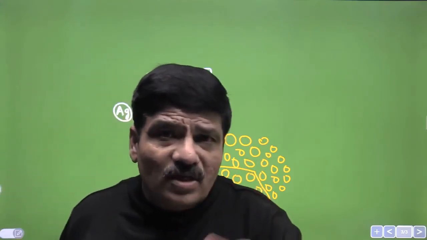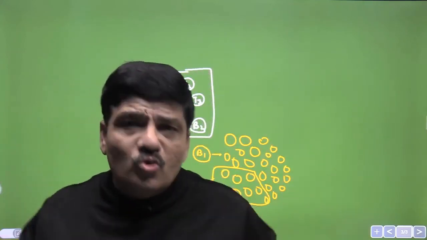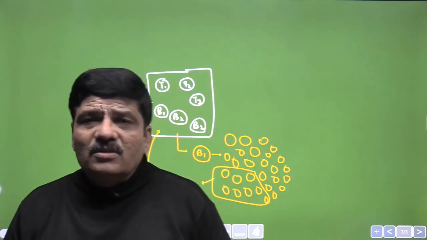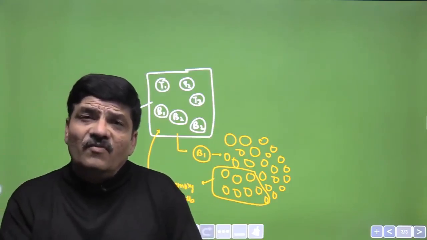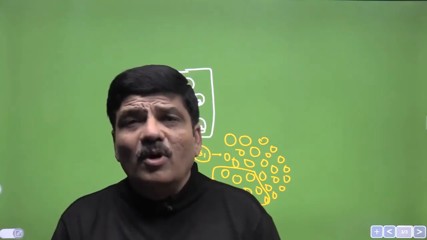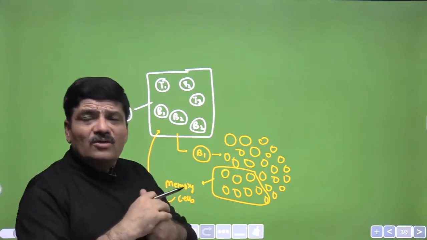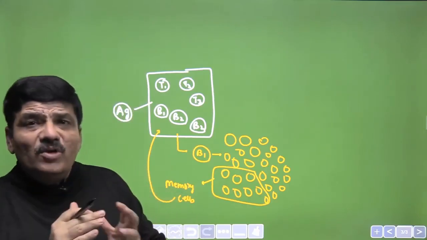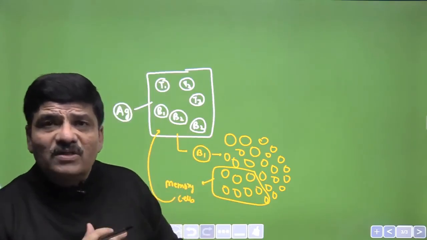Next time this pathogen or antigen enters your body, the response will be huge, and this is how a large number of diseases are sometimes associated with very long term immunity. You know about many viral infections. This is because of the formation of memory cells, and this principle we will use in vaccination as well.